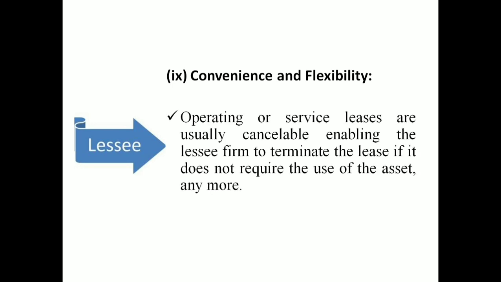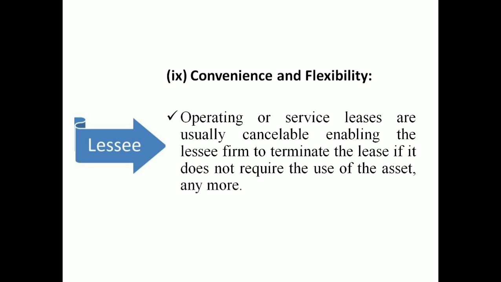Then the next one is convenience and flexibility. You have an option for operating or service leasing. There is an option of a cancelable clause. Cancelable means at any time, if you want to terminate it or cancel it, you can return it to the lessor.